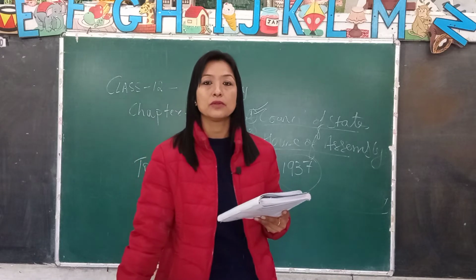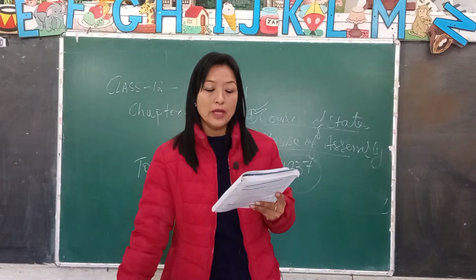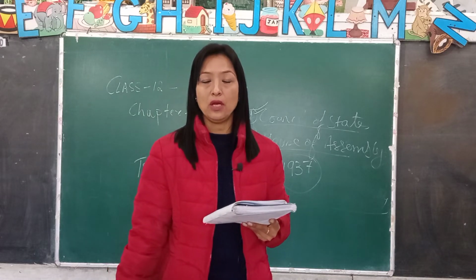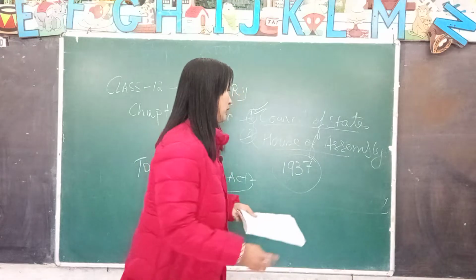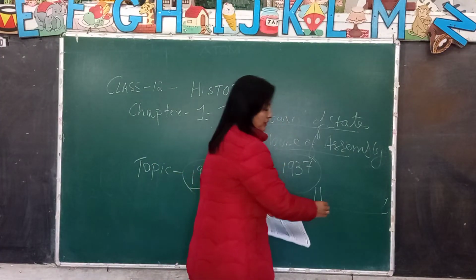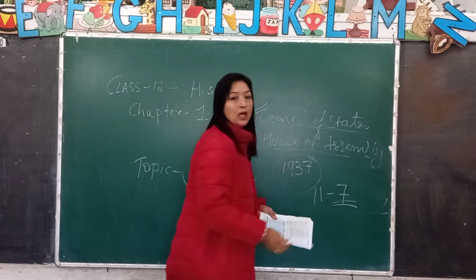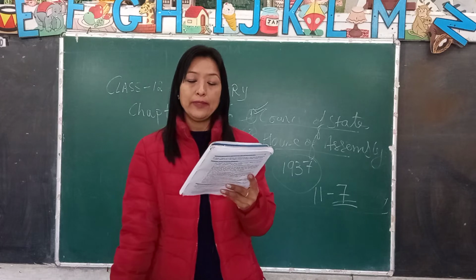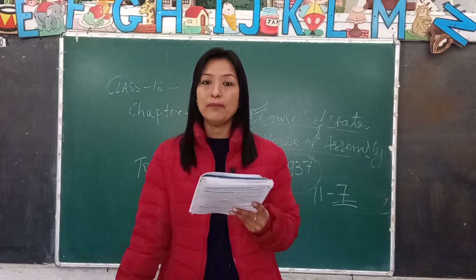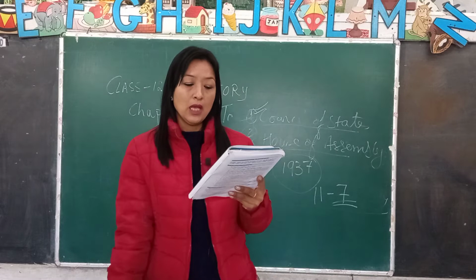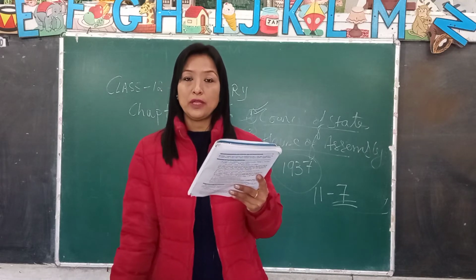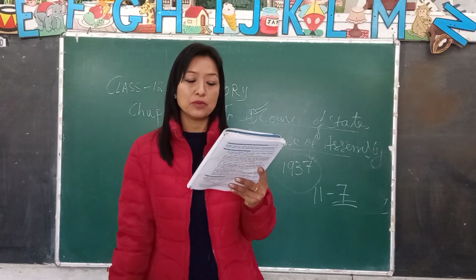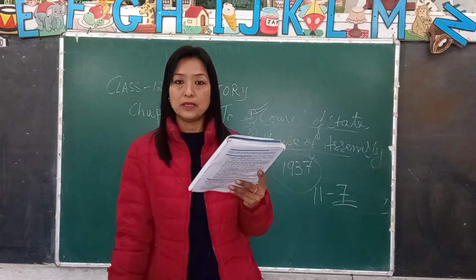Now the 1937 election. Both the Congress and the Muslim League decided to take part in this election. The federal part was never introduced, but they wanted to give a try to the provincial structure. Now what happened in 1937? The Congress won the election in 7 out of 11 provinces. They won the majority seats in different provinces.